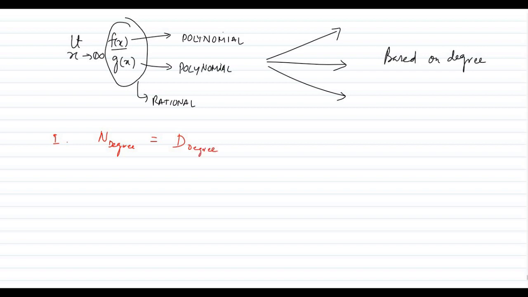For that one, we are taking an example. We'll go with a problem so that we can understand properly. Limit x tends to infinity (2x square plus 3x minus 2) whole divided by (x square plus x minus 1). Now if we put infinity there, as per the polynomial rule we have just learned, the numerator will be infinity, and in the denominator also it is infinity. This is infinity by infinity form.